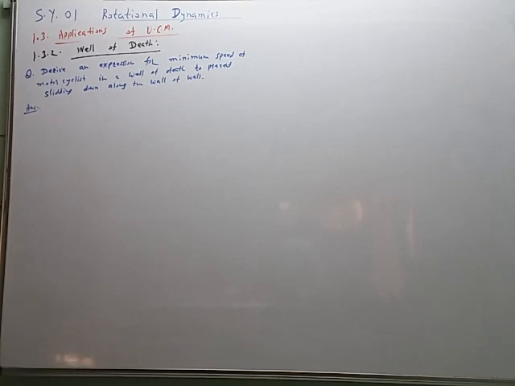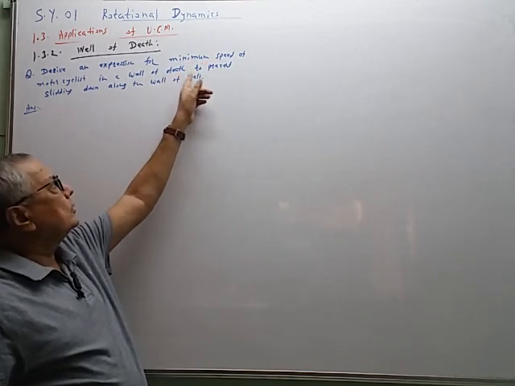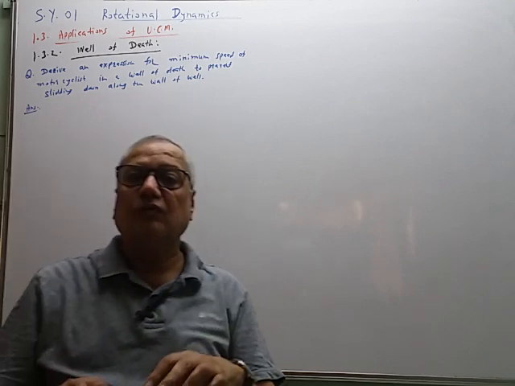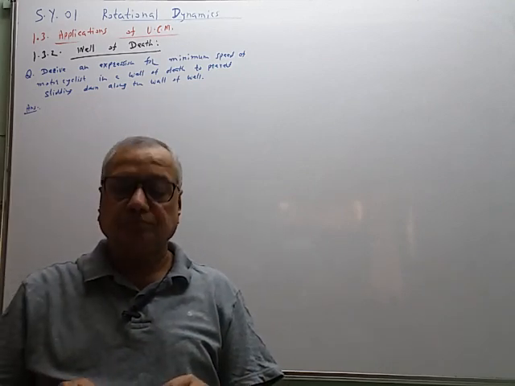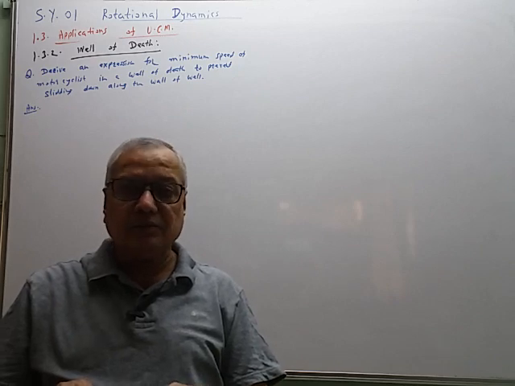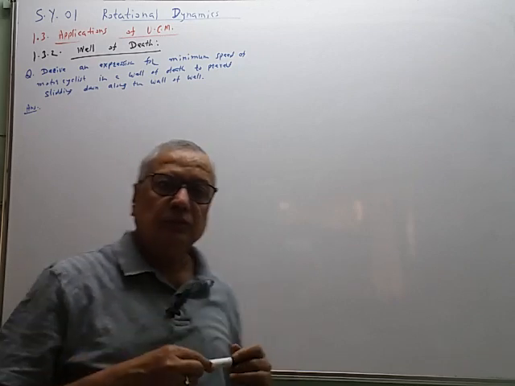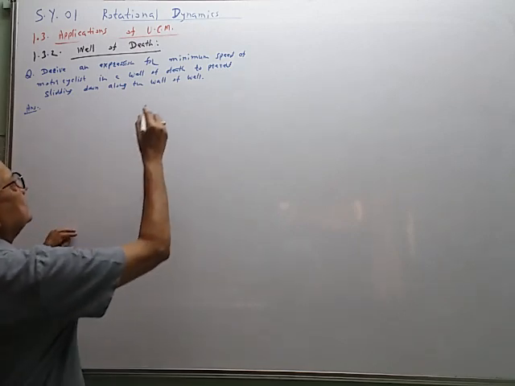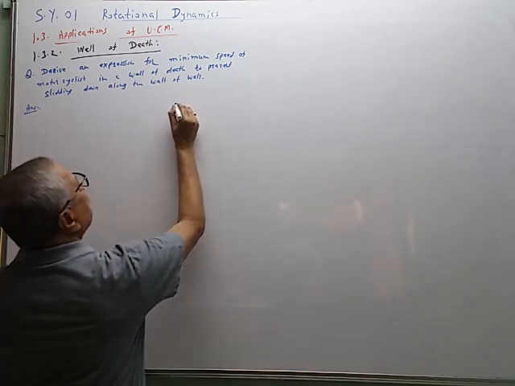So last time we derived the maximum speed limit for a vehicle moving on a horizontal curved road. Now we have to find the minimum speed in order to prevent the sliding of the motorcycle on the inner surface of the well of death. Again, friction has an important role. The different forces acting on the motorcyclist are like this. So we will consider the well like this.